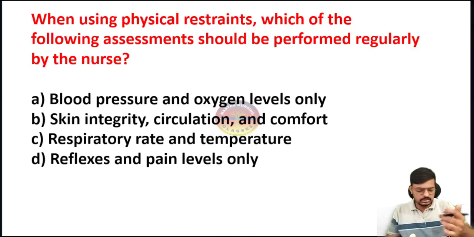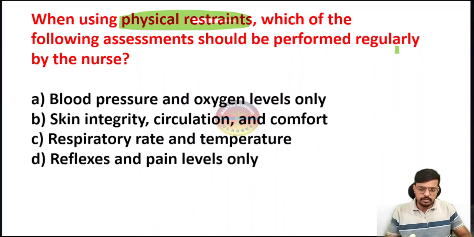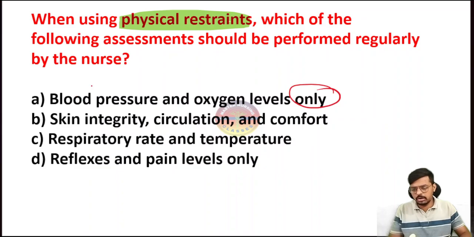Yes, so here is the next question. When using physical restraints, which of the following assessments should be performed regularly by the nurse while using the physical restraints? Which one we have to perform regularly as a nursing officer? Option A, blood pressure and oxygen level only. It's telling only blood pressure we have to monitor and only oxygen level we have to monitor. No.